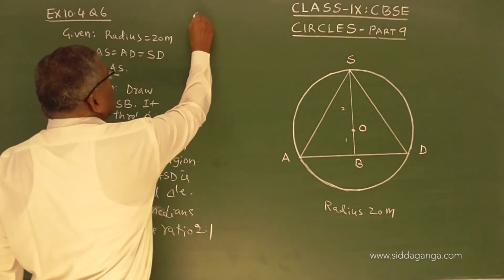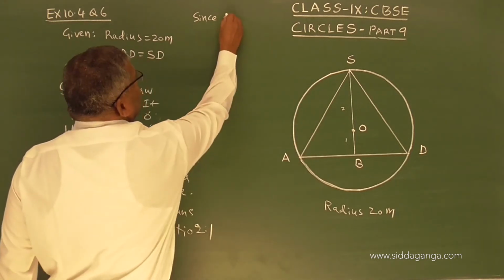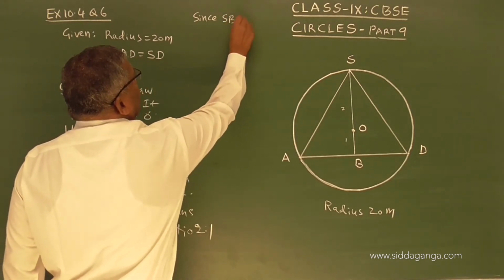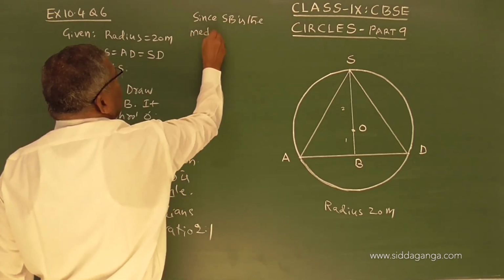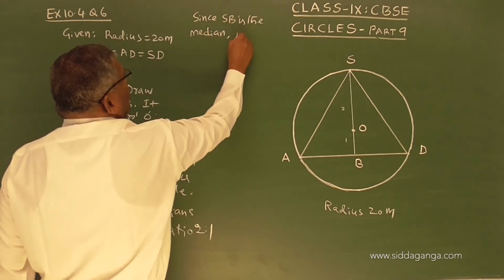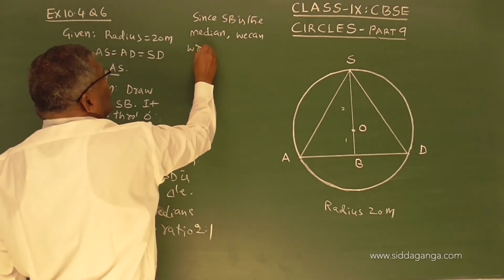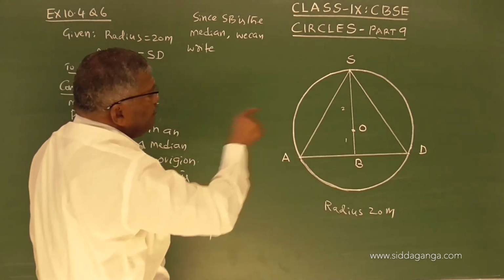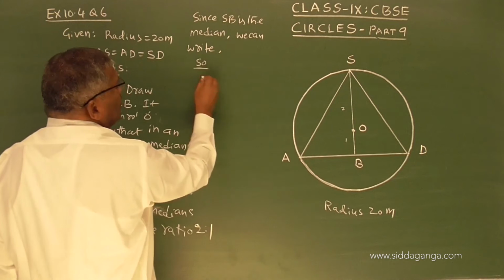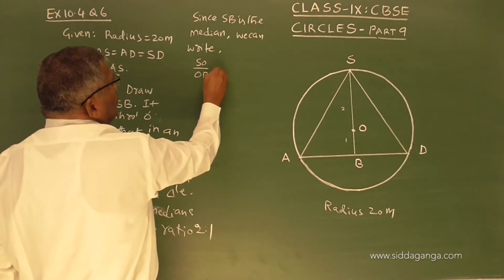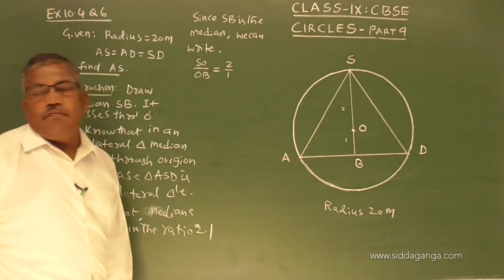Now, since SB is the median, we can write SO divided by OB is equal to 2 divided by 1.